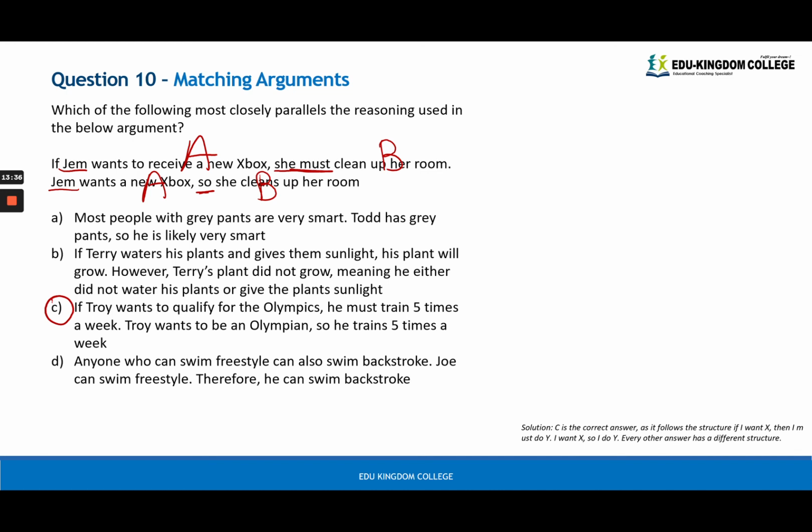Option C has the closest structure to that. If Troy wants A, he must do B. Right? He wants to qualify Olympics. He must train 5 times a week. Troy, he definitely wants A. Therefore, he will do B. By doing this and by simplifying the actual argument, it makes it really easy for you to see clearly what the structure is and why C is correct.